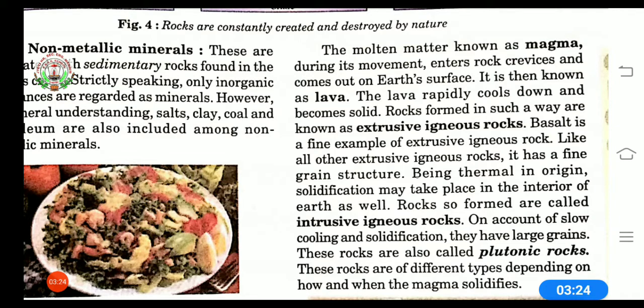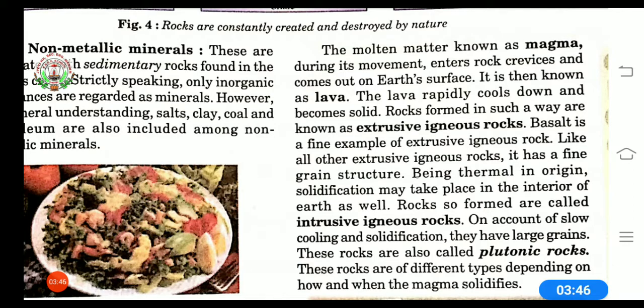And this lava rapidly cools down and becomes solid, and in that manner it makes a rock. So the rocks that are formed in such a way are known as extrusive igneous rocks. For example, basalt is a very fine example of an extrusive igneous rock.